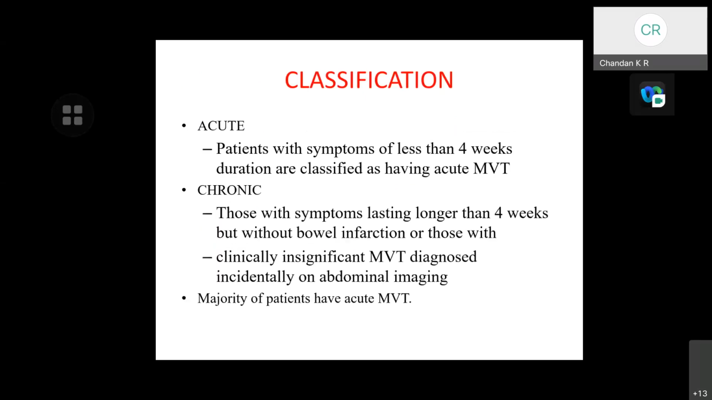Coming to the classification, it can be divided into acute or chronic. Patients with symptoms of less than 4 weeks duration are classified as having acute mesenteric vein thrombosis. Those with symptoms lasting longer than 4 weeks but without bowel infarction, with clinically insignificant mesenteric vein thrombosis diagnosed incidentally on abdominal imaging, are diagnosed to have chronic mesenteric vein thrombosis. Majority of patients have acute mesenteric vein thrombosis.